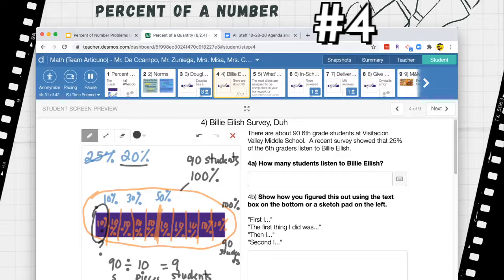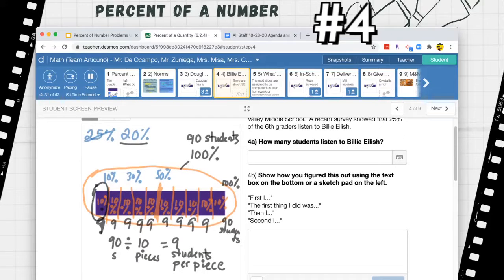Okay, so that means there's going to be 9 students in this piece, 9 students in this piece, 9 students for this piece, 9 students for this piece, 9 students for this piece. Remember, there's many ways to do math. Your classmates earlier might have thought about 9 times 10 equals 90. Okay, so division and multiplication are 2 good ways to think about this. All right, so now we know each piece represents 9 students. 9 students here, 9 students here, 9 students here. And all of that together makes 90.